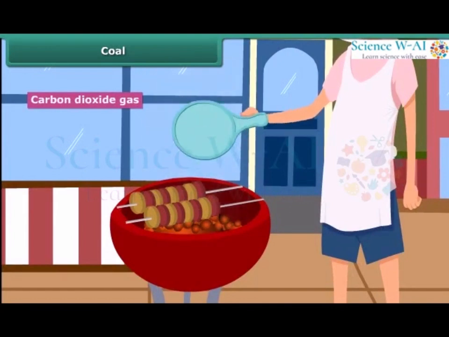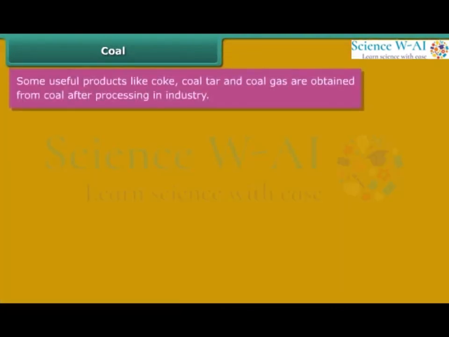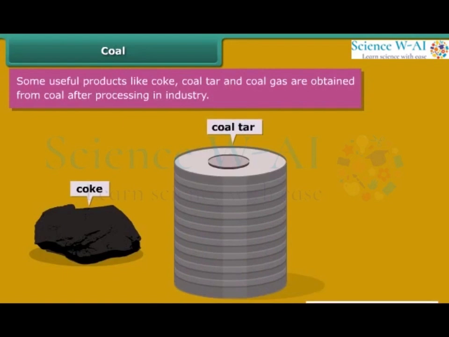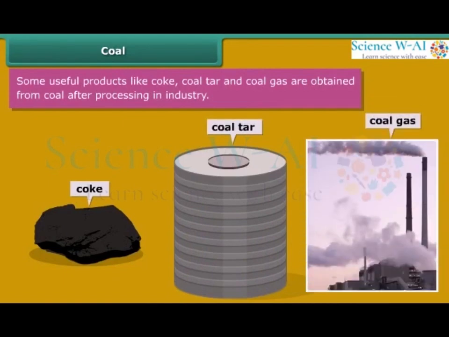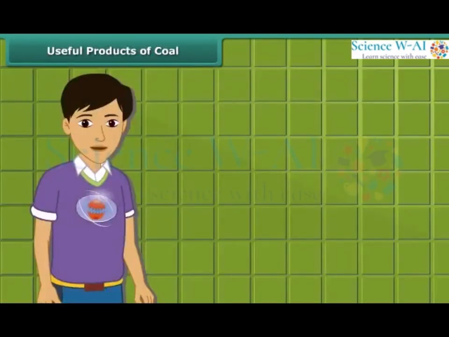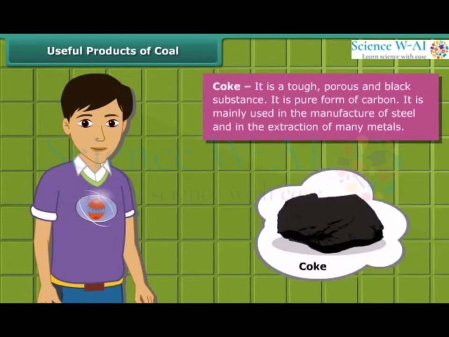You'll be surprised to know that some useful byproducts of coal like coke, coal tar and coal gas are obtained directly from coal. Do you know how these byproducts are helpful for us? At first, let us know about coke. Coke is a tough, porous and black-colored substance. It is mainly used in the manufacturing of steel and extraction of many metals.